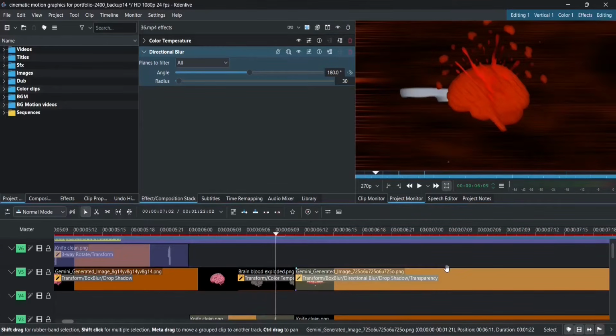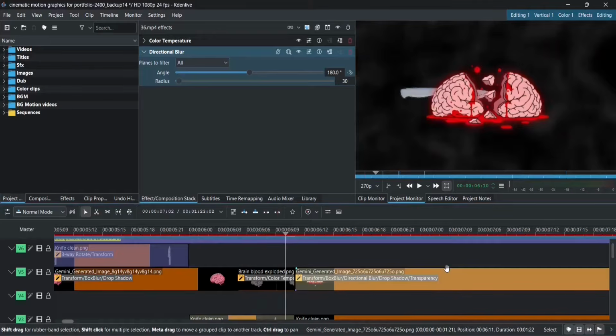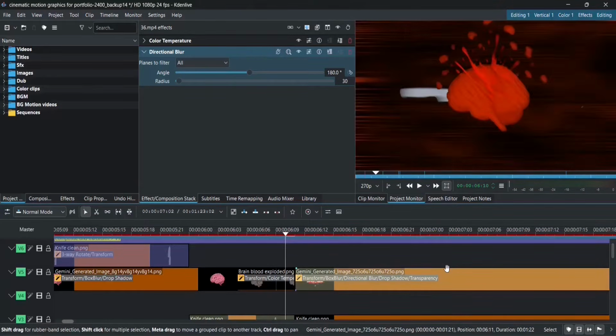Now you'll notice again a change of PNG, from bloody impact brain to destroyed brain or something like that. How did I do it? Well, you already know that.